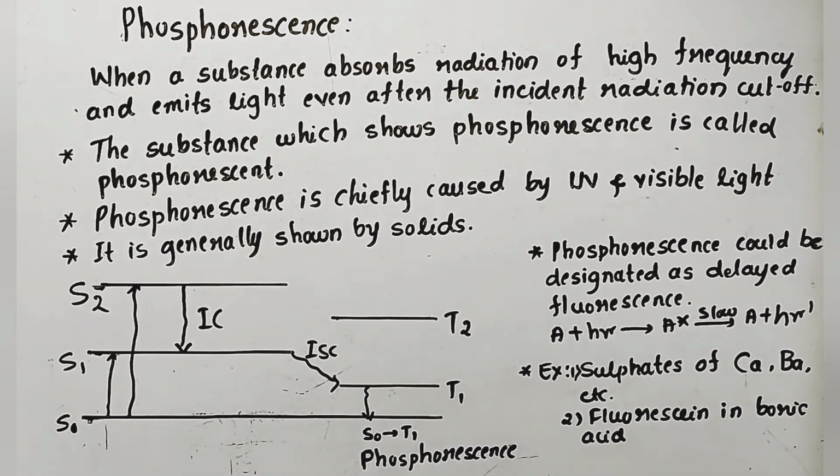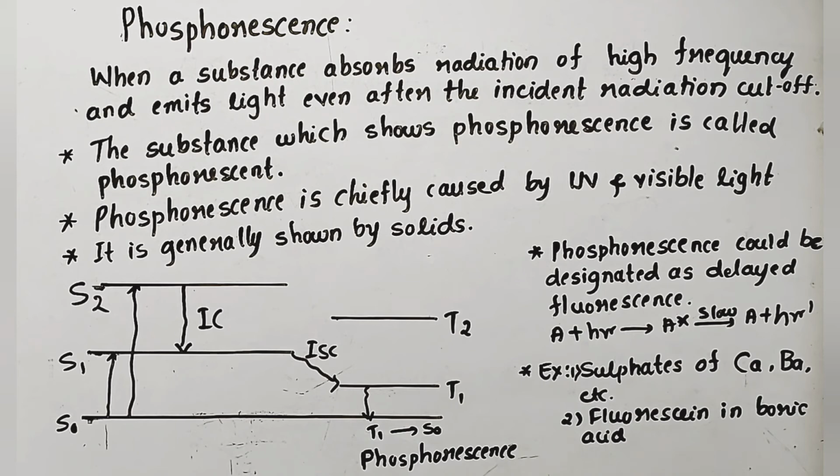So there is a time lag. That's why phosphorescence is observed even after the incident radiation is cut off. The transition from T1 to S0 results in phosphorescence, and phosphorescence could be designated as delayed fluorescence.